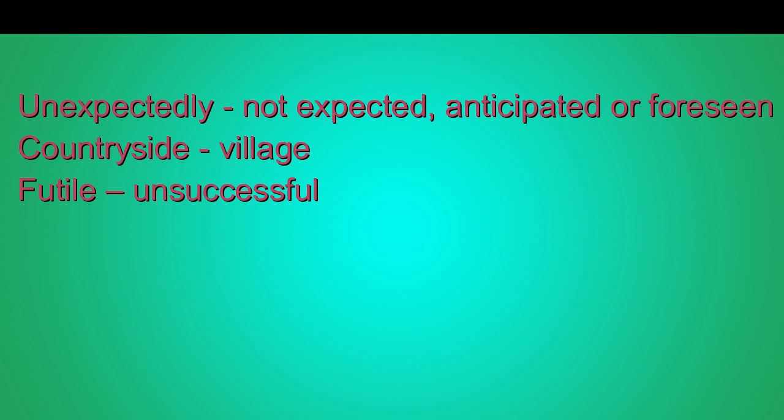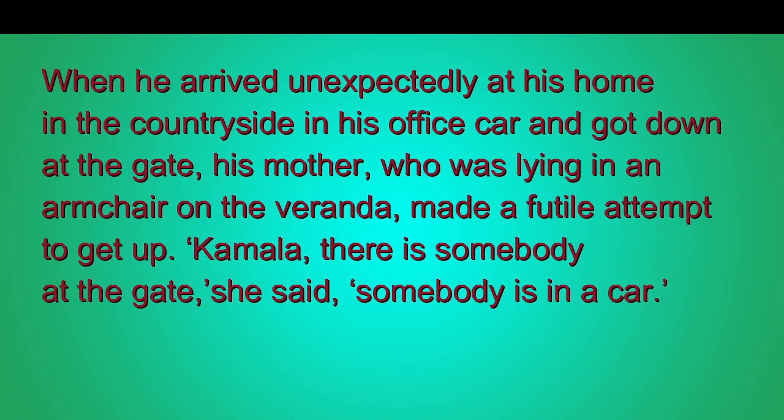Now let's know the meanings of some of the words. The meaning of unexpectedly is not foreseen, not expected. Countryside is a village and futile is unsuccessful. Now, when he arrived, who is he here? Here he is Gopi, the son of the old woman. We have three main characters in the lesson. One is the old woman, Kamala, the widow and daughter of the old woman, and the third one is Gopi, the son of the old woman.